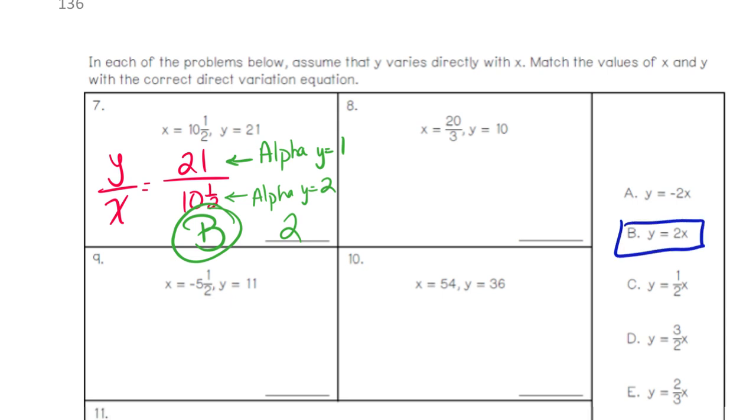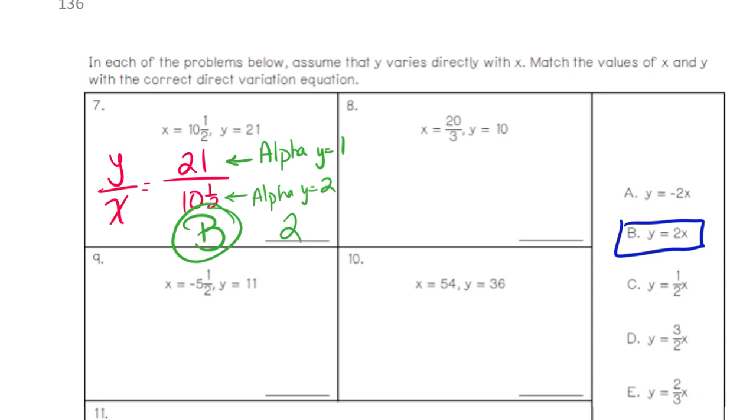2x. Good question. Guys, I would rather you ask, even if you think it's the dumbest question ever, I would rather you ask than be sitting there wondering. Good question. Because I know somebody else had that too.